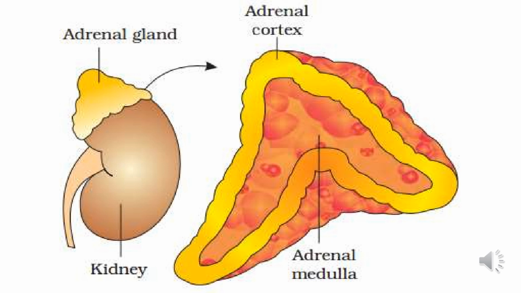Each adrenal gland has two parts, external adrenal cortex and internal adrenal medulla. The cortex is surrounded by a fibrous capsule. Both adrenal cortex and medulla have different embryonic origin, structure and function that we will describe in the next slide.